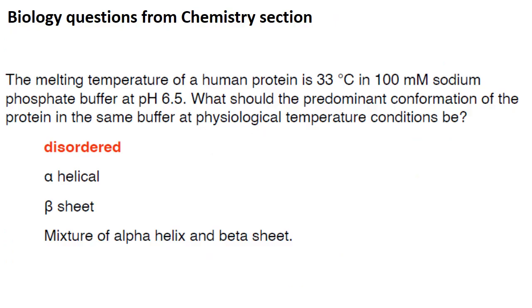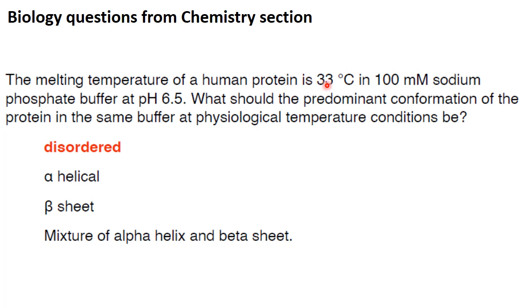Then coming to the next question. The melting temperature of a human protein is 33 degrees Celsius in 100 millimolar sodium phosphate buffer at pH 6.5. What should be the predominant conformation of the protein in the same buffer at physiological temperature? Physiological temperature means 37 degrees Celsius. Conditions being the same. So what does melting temperature mean? The melting temperature of a protein is the temperature at which it undergoes a transition from its folded form to its unfolded form. That is called the melting temperature.